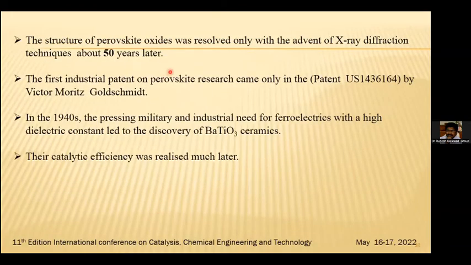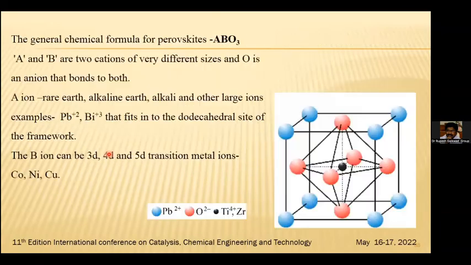The structure of the perovskite oxide was resolved only with the advent of X-ray diffraction techniques about 50 years later. The first industrial patent on perovskite research came only in a US patent by Victor Moritz Goldschmidt. In 1940, the pressing military and industrial need for ferroelectrics with a high dielectric constant led to the discovery of BaTiO3 ceramics. Their catalytic efficiency was realized much after that. So it took a long time to realize the catalytic activity of BaTiO3.